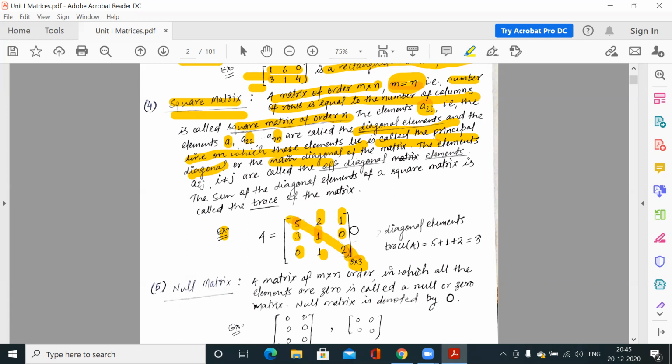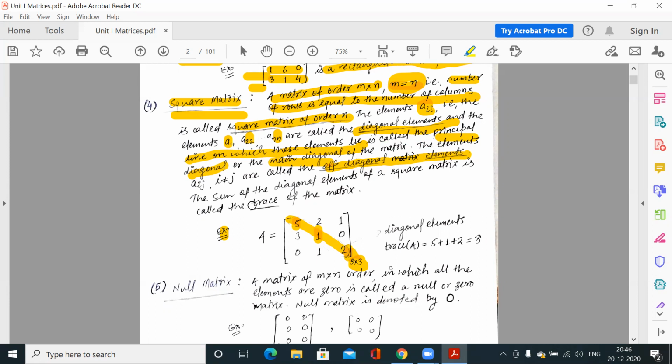Clear? So for a square matrix, either the element is a diagonal element or an off diagonal element. So 5, 1, 2 are diagonal elements, and 2, 1, 0, 3, 0, 1 are off diagonal elements.